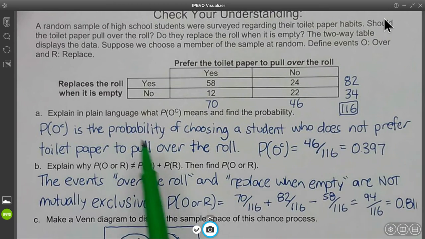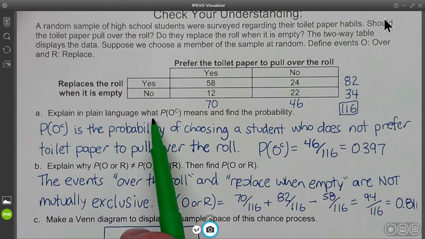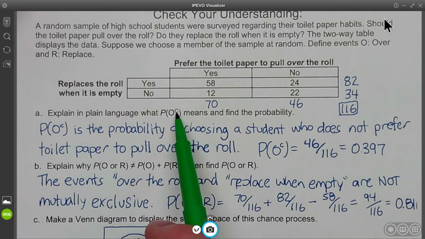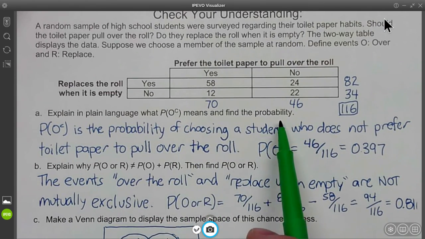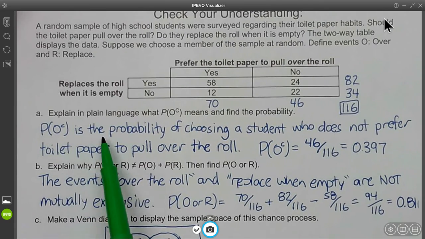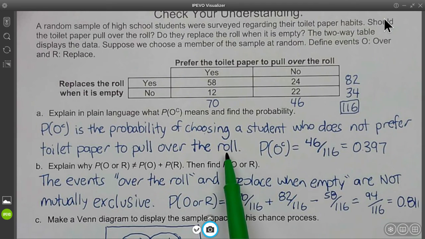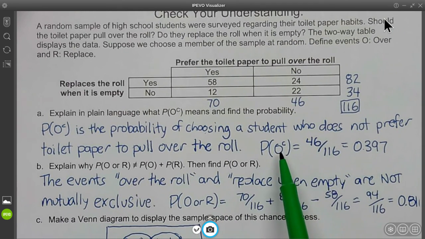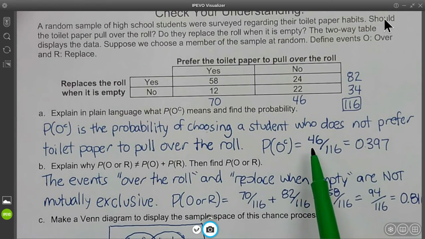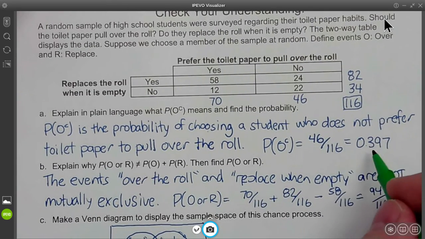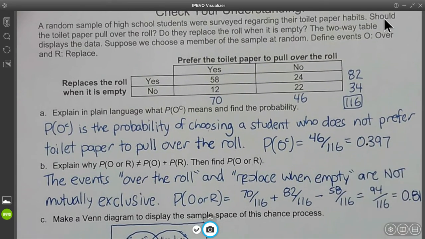So here's your data. Explain in plain language what the probability of O complement, the C means complement, means, and find the probability. So here's a symbol. It is the probability of choosing a student who does not prefer toilet paper to pull over the roll. So the probability of O complement, O is over the roll, complement is not over the roll. Complement is the opposite. So that'd be 46 over 116, which is 0.397.